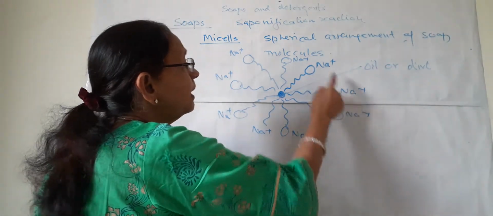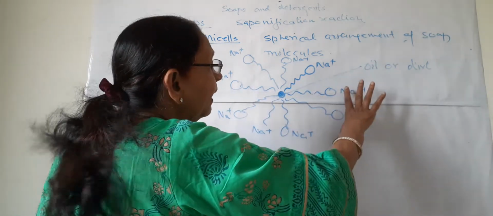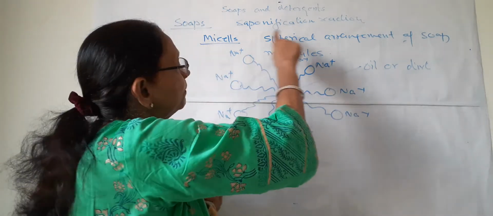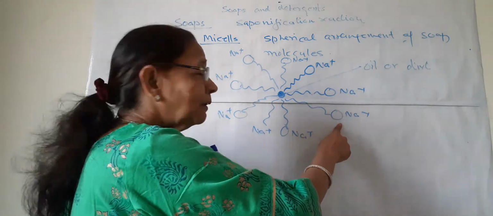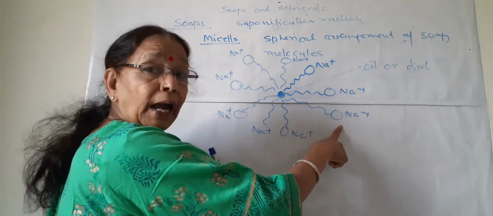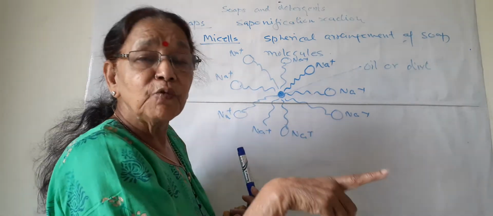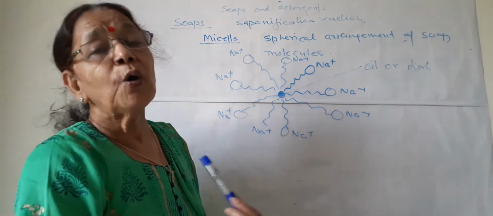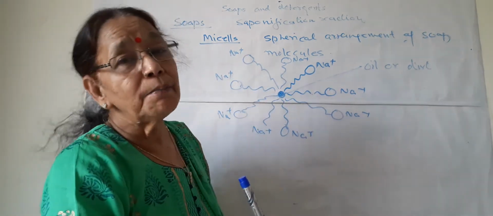But the sodium, as it has positive charge, repels each other, and they are present on the periphery of this micelle. This sodium cation or ionic head dissolves in water at the periphery, and these chains dissolve the oil or dirt in the center of the sphere, and these spheres are known as micelles.